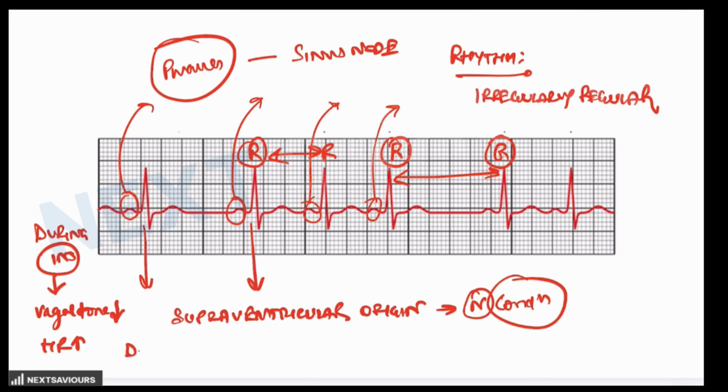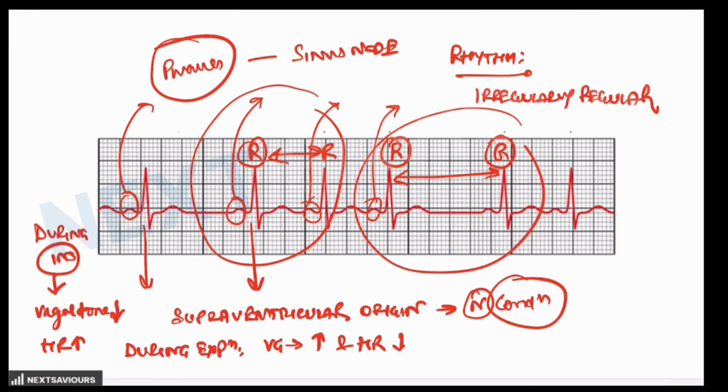Similarly, during expiration the vagal tone increases and the heart rate decreases. So this leads to a cyclical variation in the RR intervals on the ECG, while the rhythm remains sinus in origin. That means P waves are present before every QRS complex.